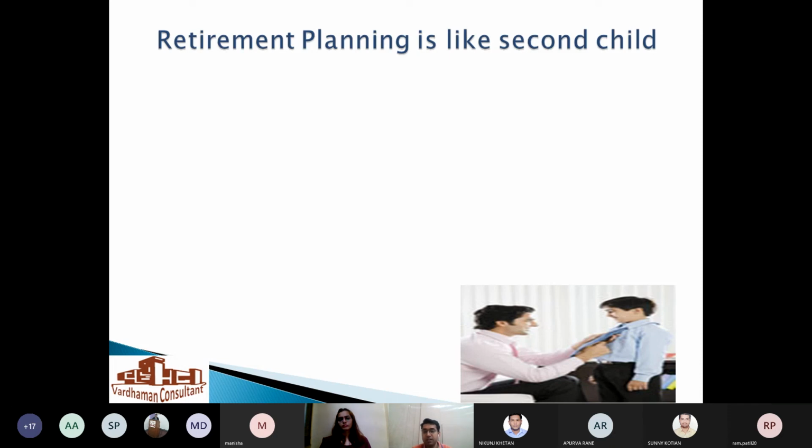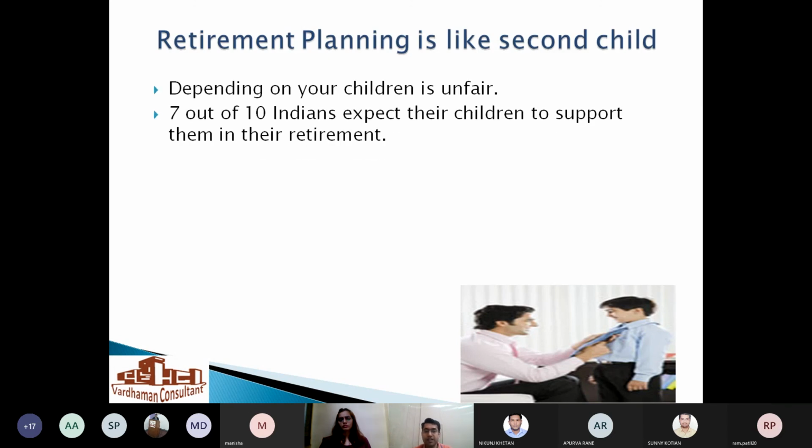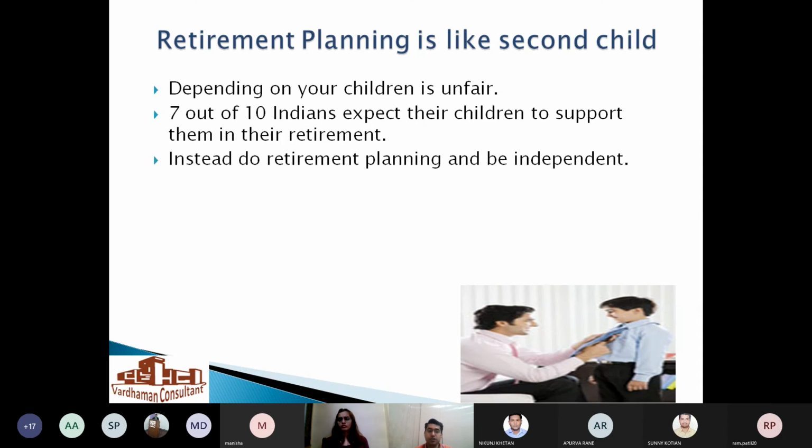Whatever you spend on child A, invest that amount and you will generate your retirement corpus without any problem. So whether your child takes care of you or not, the corpus generated by investing, thinking of it as a second child, will surely come to your rescue. Most Indians are dependent on their children for their retirement. Instead, do retirement planning and be independent.